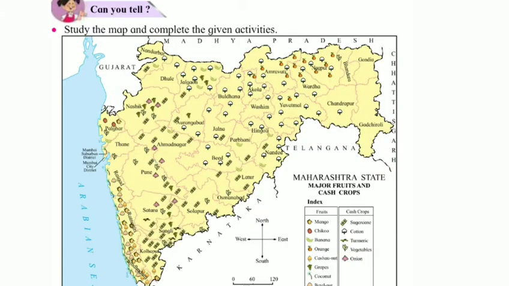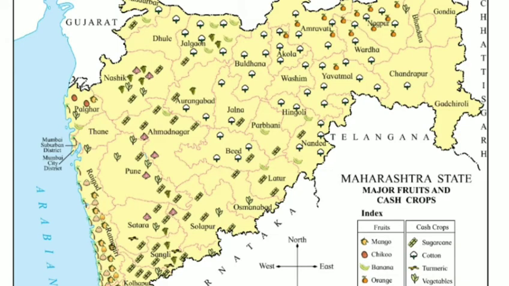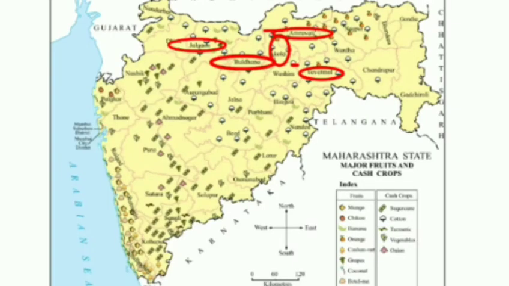And students, now coming to page number 97, can you tell. You study the map and complete the given activities. Now students, you have to see the first one. Underline the names of districts which grow grapes. Nasik, Pune and Sangli districts grow grapes. And now the second one. Circle the names of cotton growing districts. Akola, Amravati, Jalgaon, Buldana and Yavatmal are cotton growing districts.